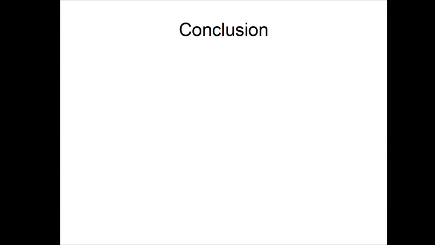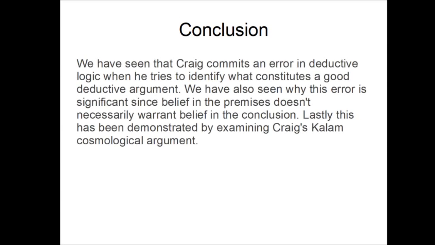So what can we say in conclusion? We have seen that Craig commits an error in deductive logic when he tries to identify what constitutes a good deductive argument. We have also seen why this error is significant, since belief in the premises doesn't necessarily warrant belief in the conclusion. Lastly, this has been demonstrated by examining Craig's Kalam cosmological argument.